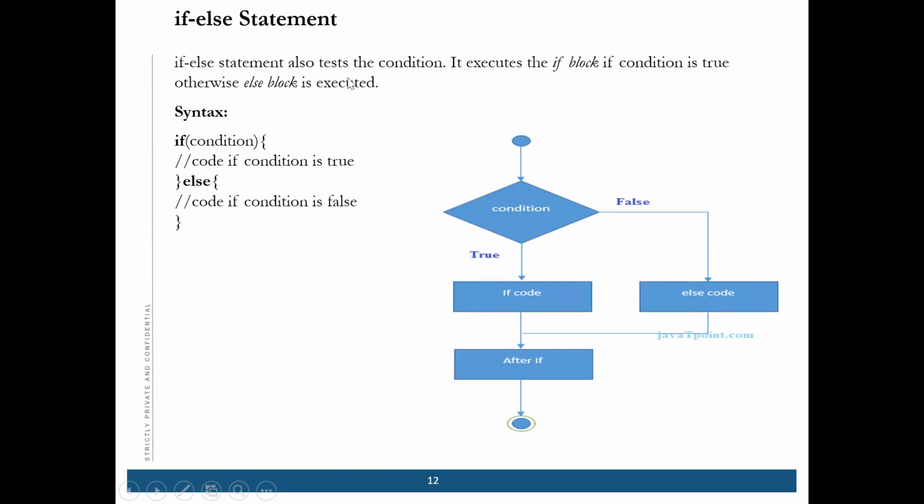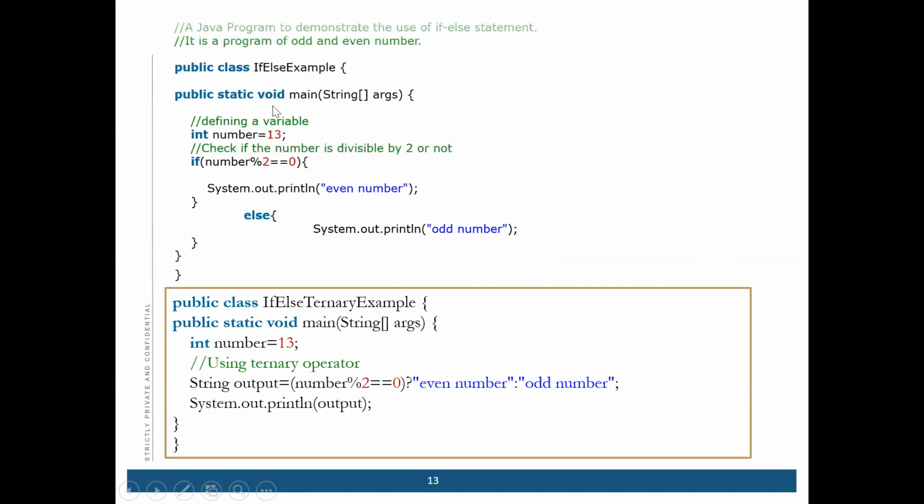So an if else statement tests the condition, and if this condition is not true, it will go to the else condition. And it will end after the else condition. Okay, so this is the if else condition example. Suppose there is a number 13 and you want to check whether the number is odd or even. So this is a program for odd or even.